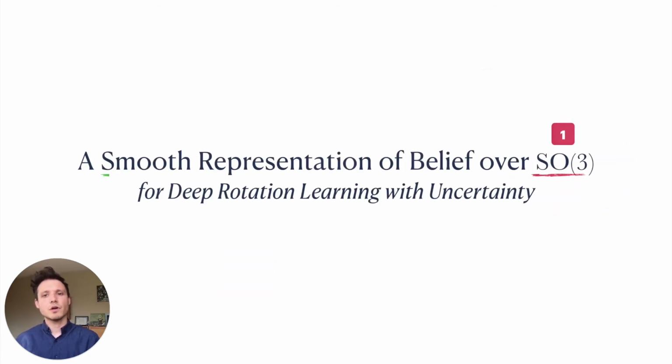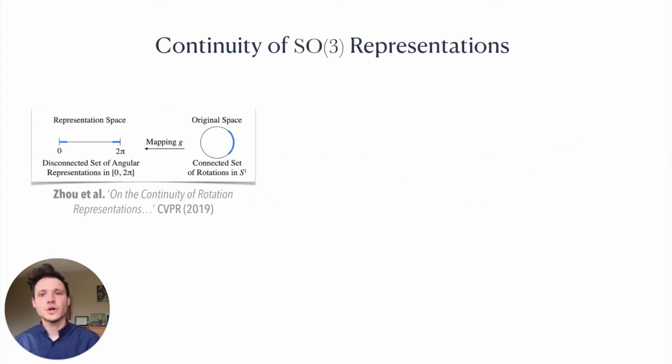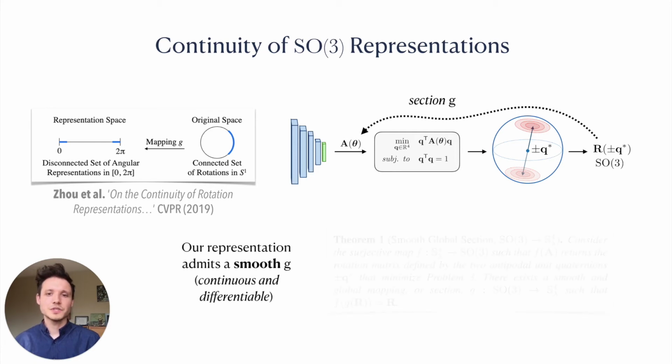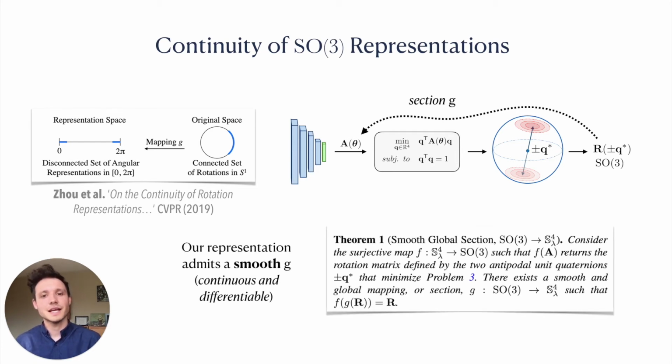Now, what does it mean for our representation to be smooth? In the recent paper, Zhou et al. showed that the mapping G from SO3 matrices to another representation is important for learning. Namely, if such a mapping, called a section, is continuous, then this facilitates the learning of arbitrarily large rotation targets. Critically, our symmetric matrix representation admits a continuous and differentiable, or smooth, section, which we prove in Theorem 1 of our paper.